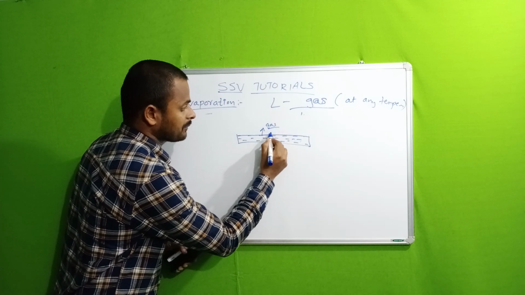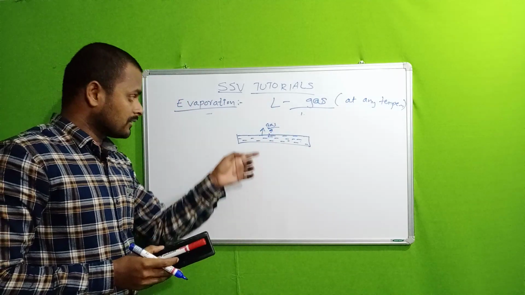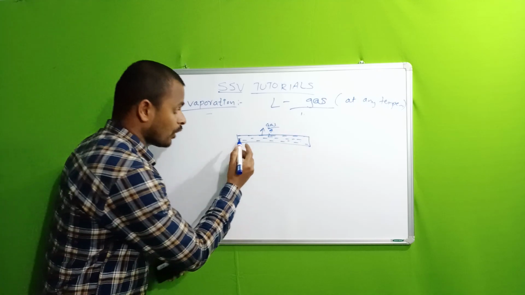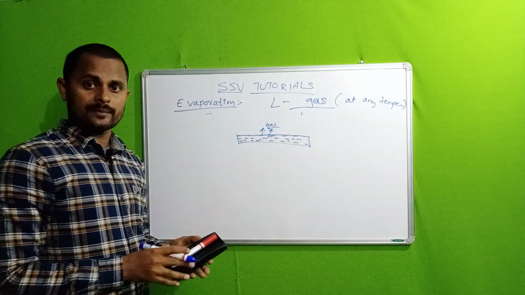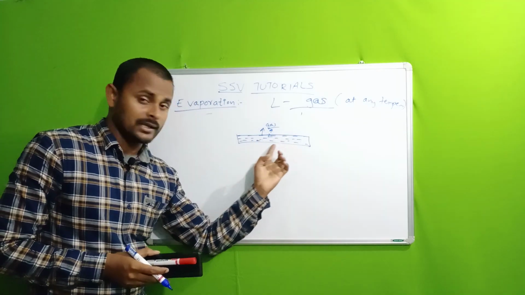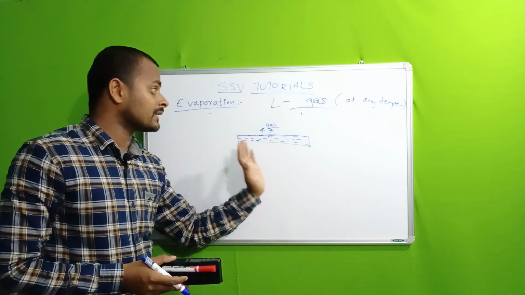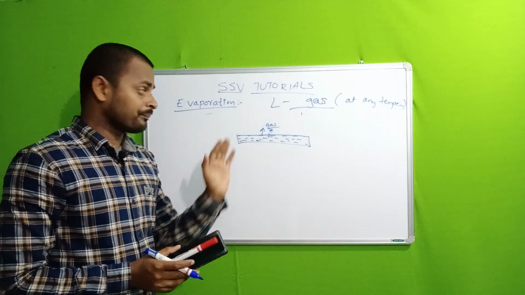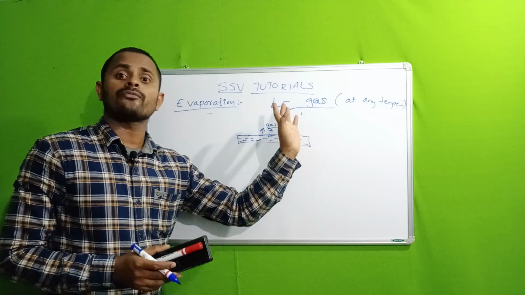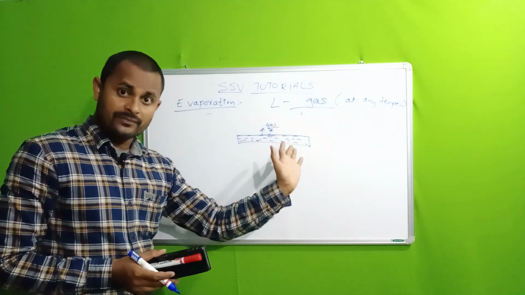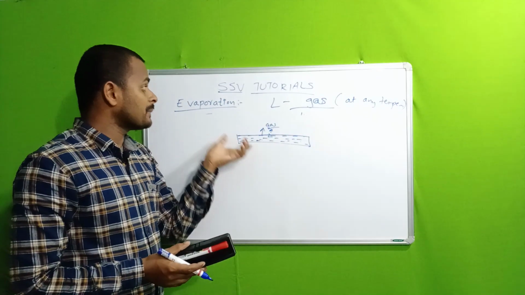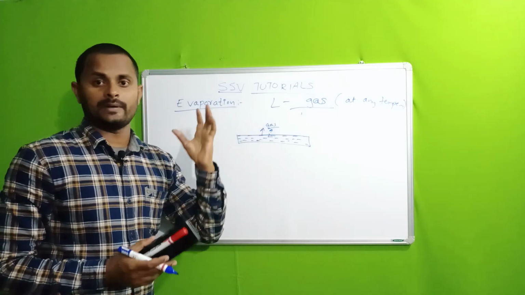The liquid can be converted into gas from the surface only, but not the inner molecules. The inner molecules in the liquid are not involved in the process of evaporation. Only the surface molecules participate in the process of evaporation.